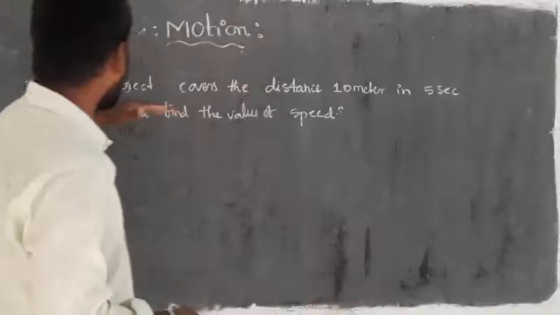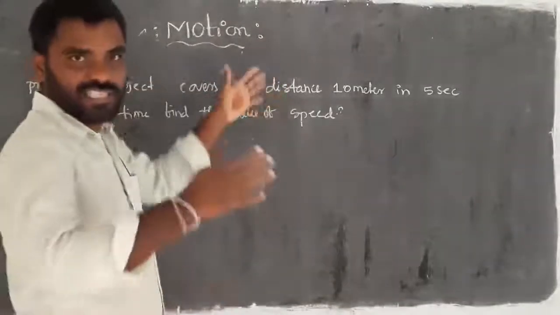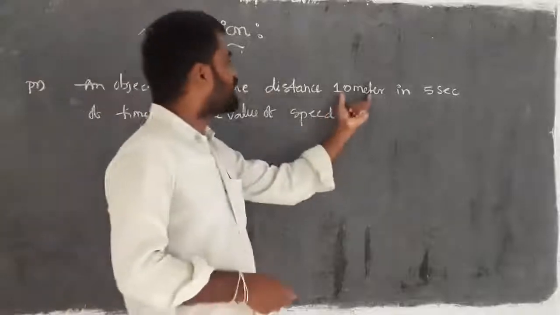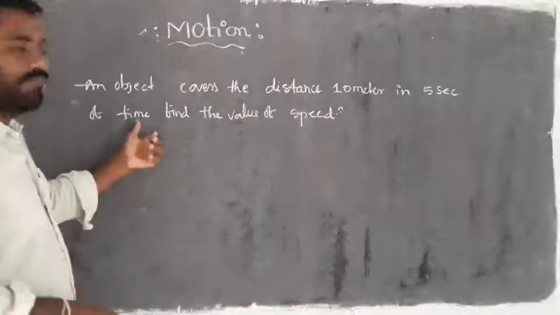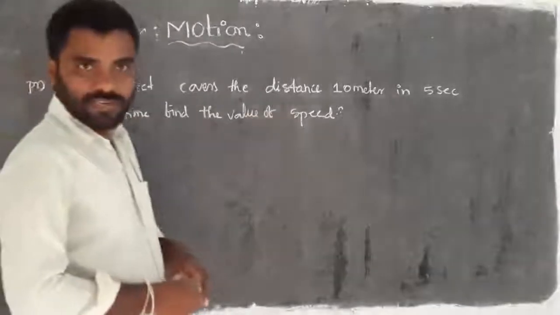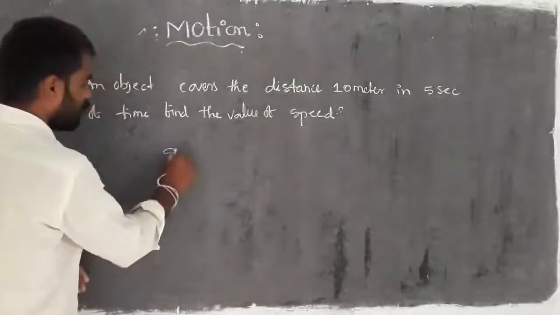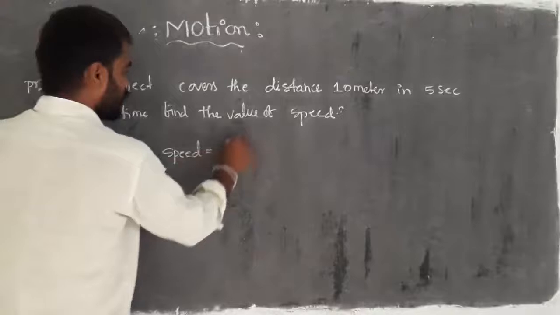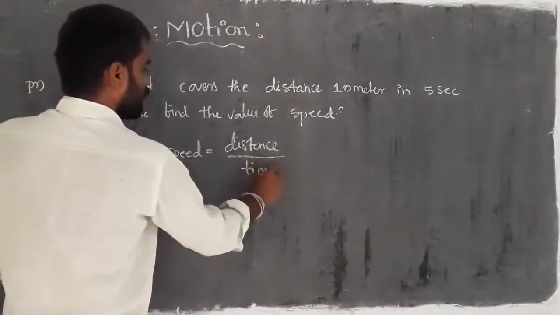The problem is like this. An object covers a distance, meaning it has traveled a certain distance. The distance value is 10 meters in 5 seconds of time. Then find the value of speed. So how to find the speed? For that we have the principle: speed is equal to distance by time.